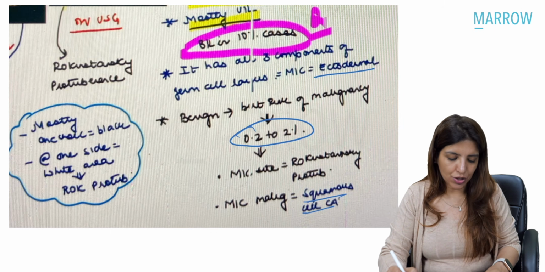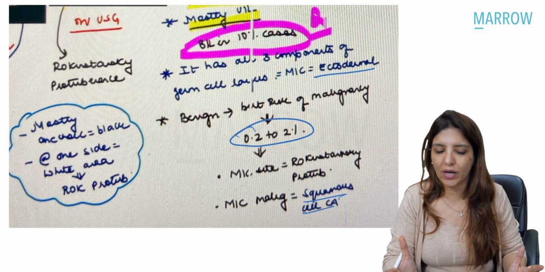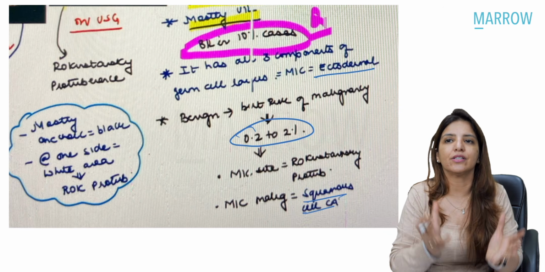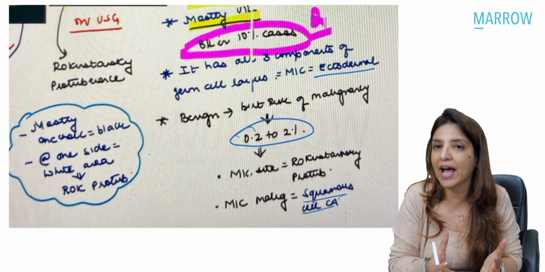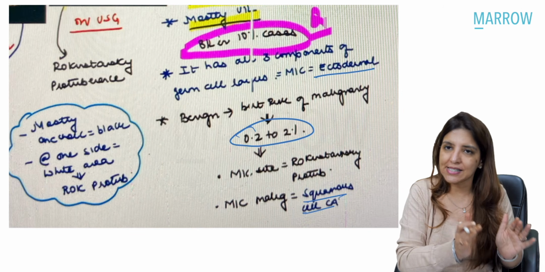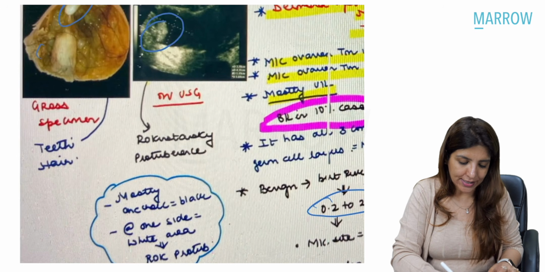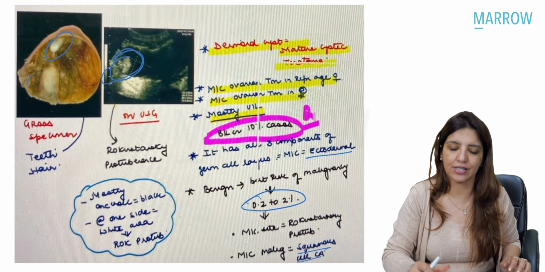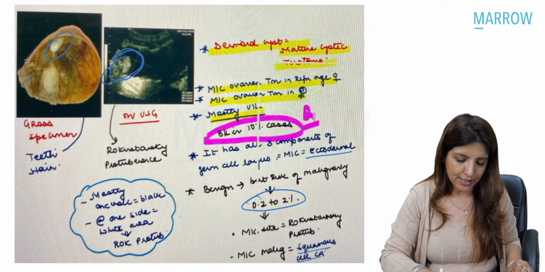On ultrasound, in case of dermoid cyst, because it is a cystic swelling, you are going to get the entire swelling as a black area, as an anechoic area. But at one side, you are going to see a white area, and that is the Rokitansky protuberance, right?